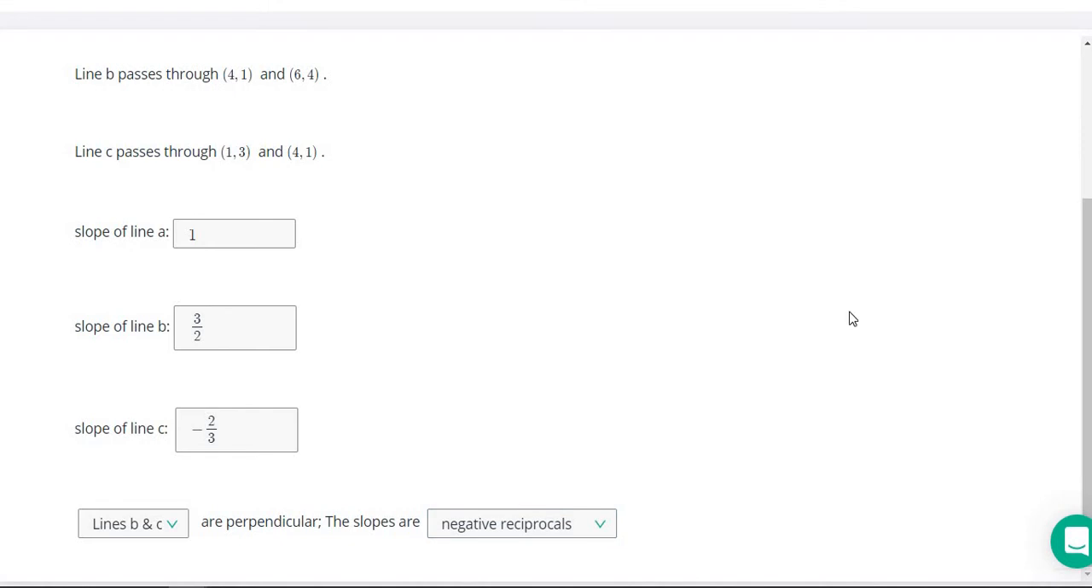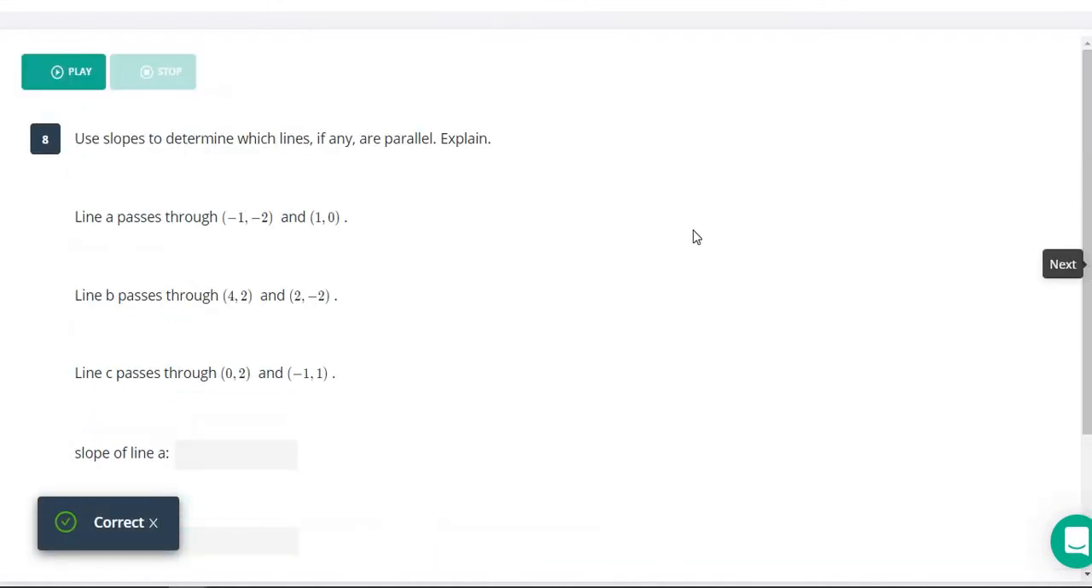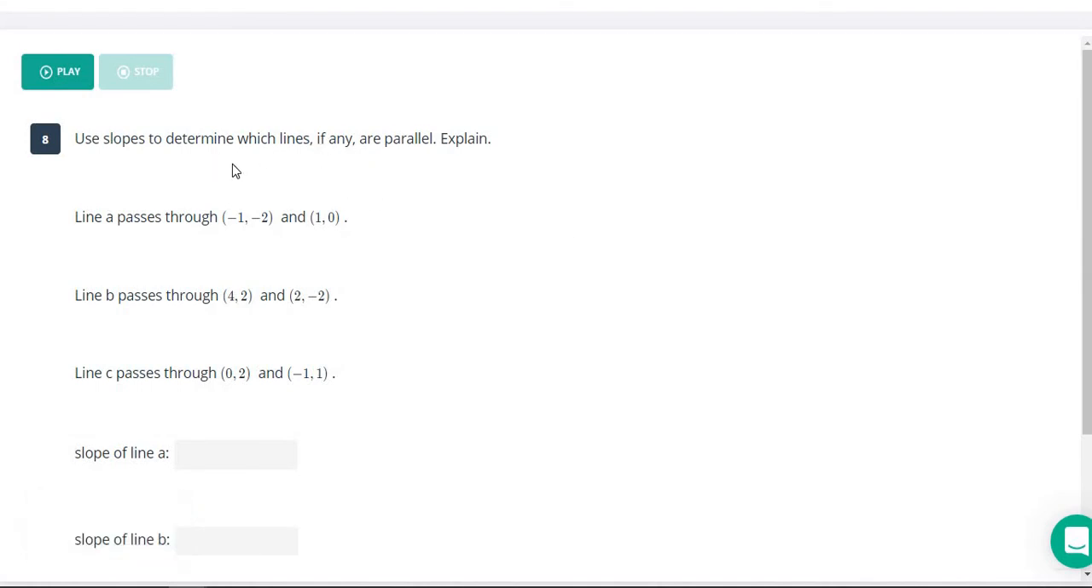They mean the same thing as each other. Let's make sure I did everything right, and we're good. All right, moving on here. This time they're asking us which lines are parallel. Now, parallel lines are even easier to recognize because they all are going to have the exact same slope.